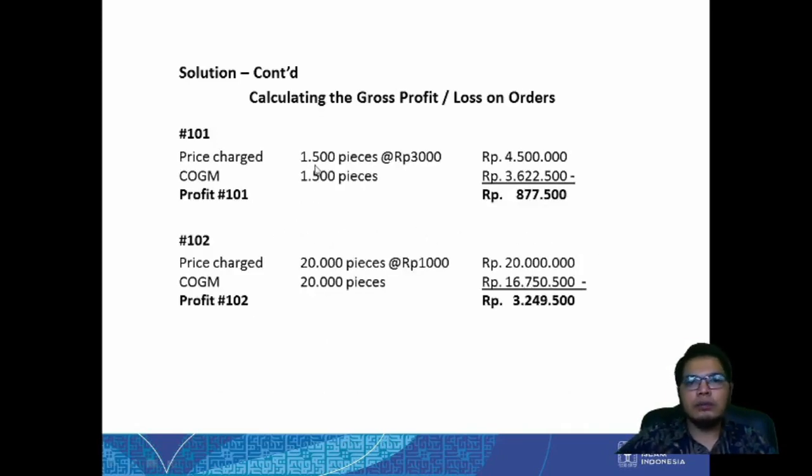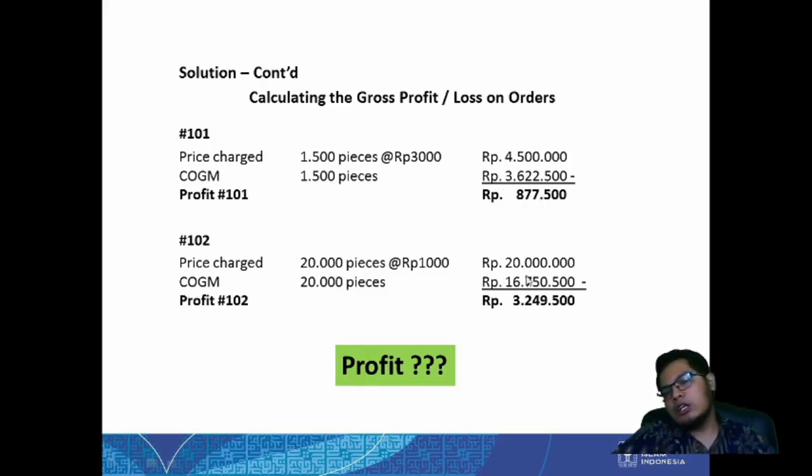So if we see the price chart for 1,500 pieces, each of them will be 3,000 rupiah, and we know the COGM like this, we can see here. And for this we can see that there is profit, right? If we use this kind of calculation, then we can get a profit, because